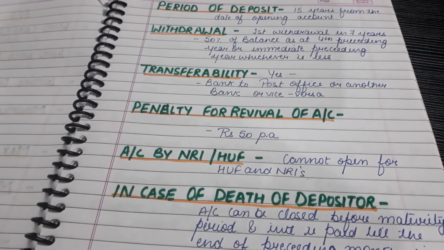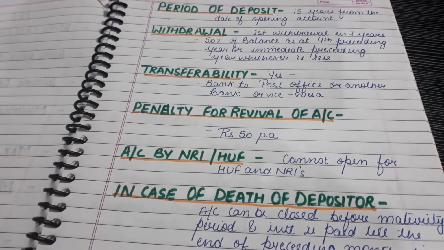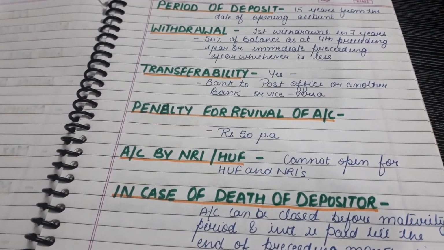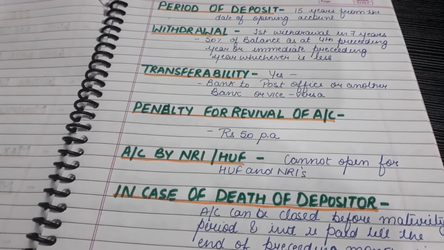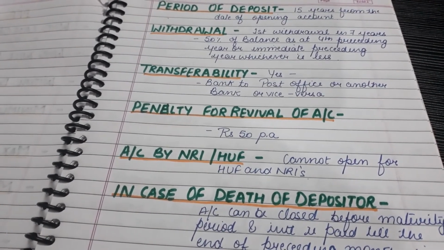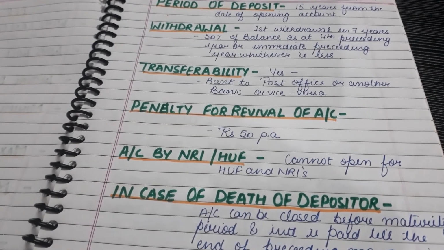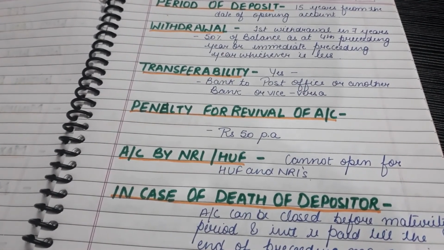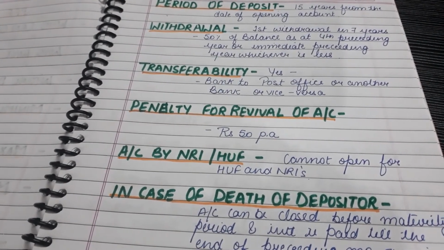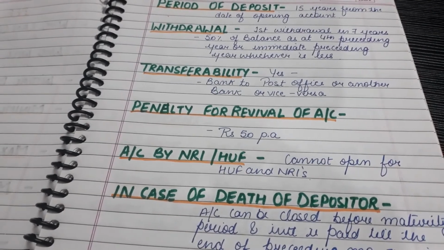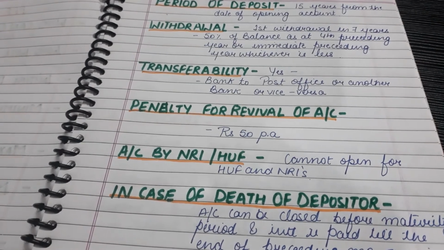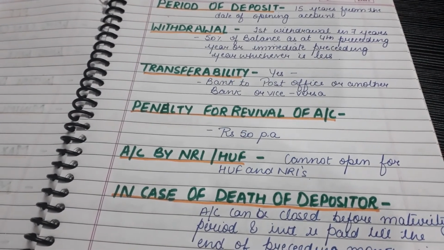The transferability means you can transfer your account from bank to post office or post office to bank, or you can transfer it from one bank to another bank, right? So you can transfer your account. Penalty for revival of account. So penalty for revival of PPF account is rupees 50 per annum, means if you forgot to deposit any amount in your PPF for a financial year, you have to pay rupees 50 extra for the revival of the account. And these PPF accounts cannot be opened by HUF and NRI.